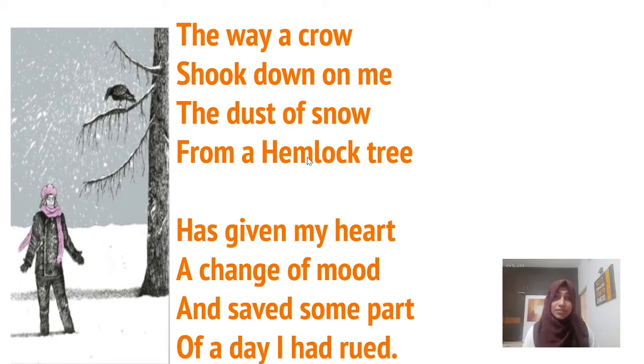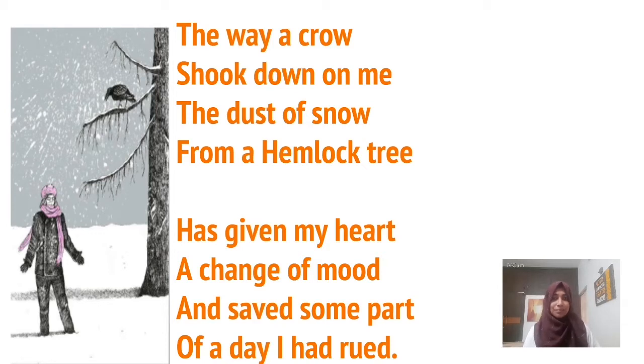It is a poisonous tree. So why did the poet use such an uncommon poetical bird and tree? Because he just wanted to show his mood. He was very sad, his condition was very bad. Only to show his mood, the poet used such uncommon poetical devices like an uncommon bird and tree.